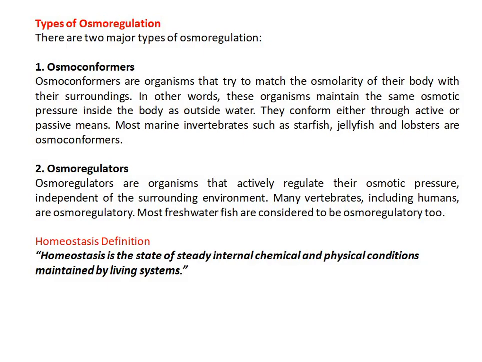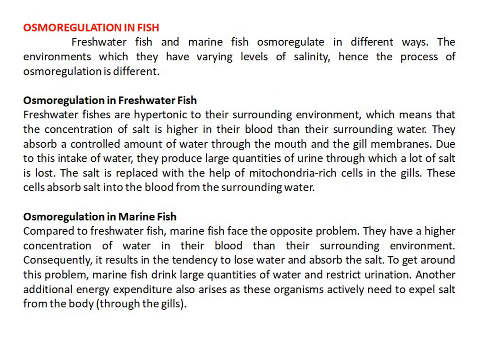So here you can know the homeostasis. Homeostasis is the state of steady internal chemical and physical conditions maintained by living systems. Osmoregulation in fish: particularly in freshwater, fishes are hypertonic to their surrounding environment, which means that the concentration of salt is higher in their blood than in the surrounding water.